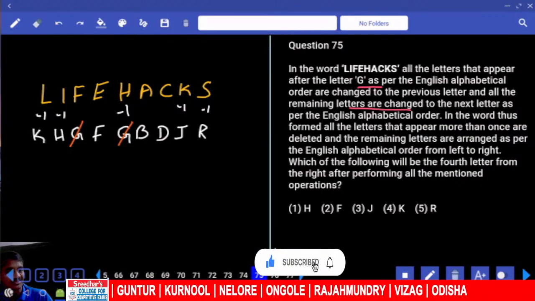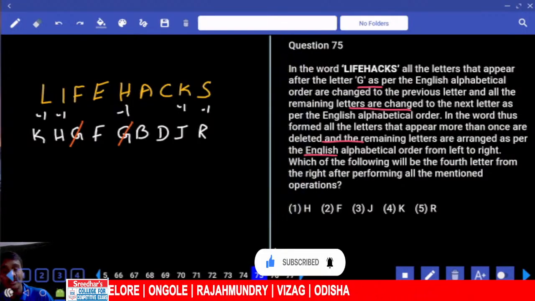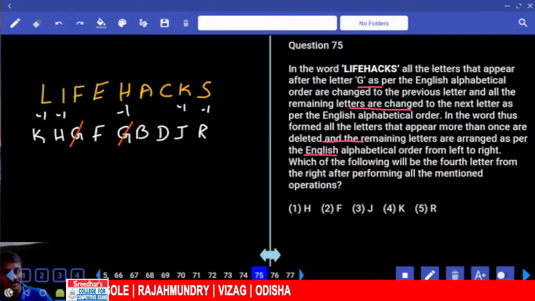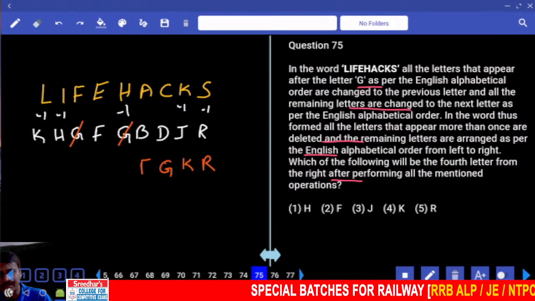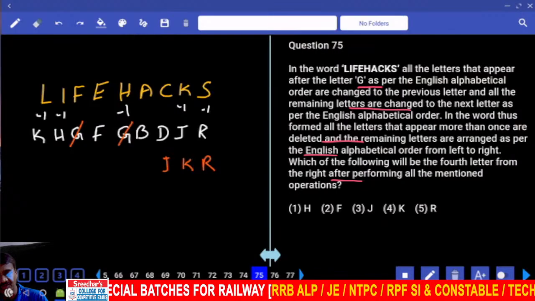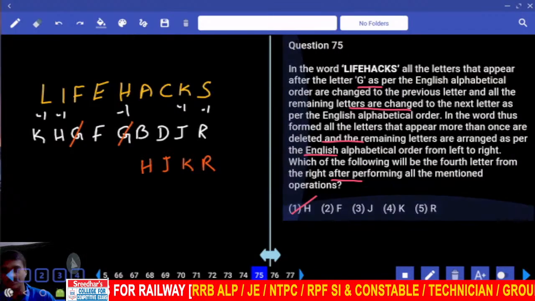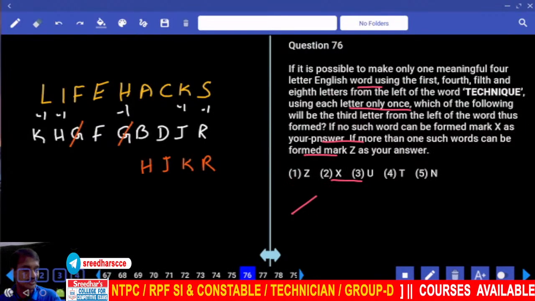Then, the letters appearing more than once are deleted and all the remaining letters are arranged as per English alphabetical order from left to right. Which of the following will be fourth from the right? Tell me which is first from the right here? R. And second from the right hand side? K. Next one G. Next one F. Then K R R K J H. H is your answer choice. And fourth from the right hand. Question number 75.